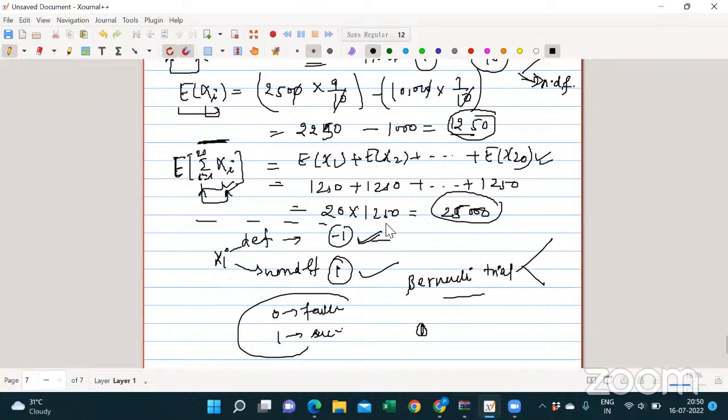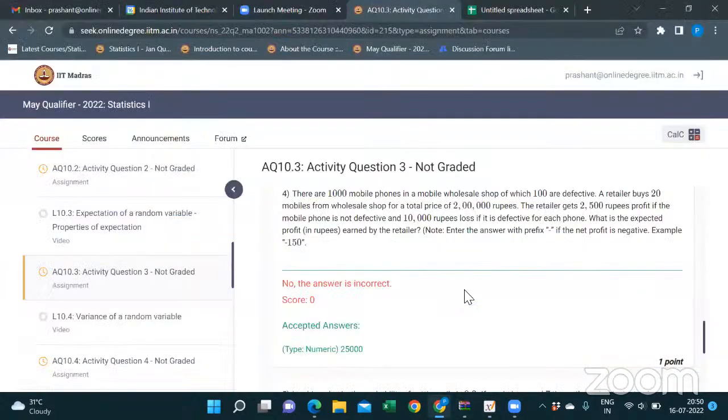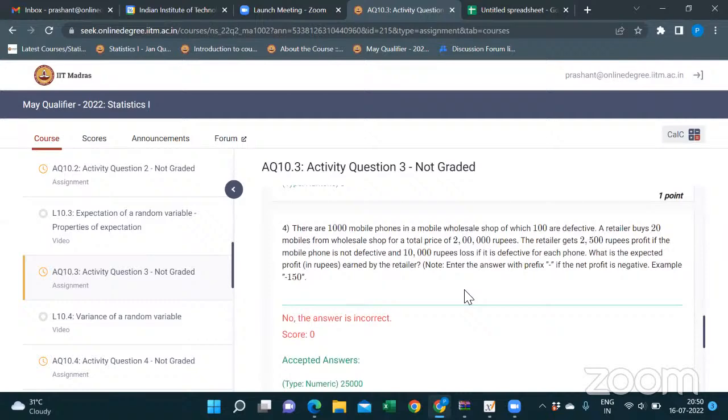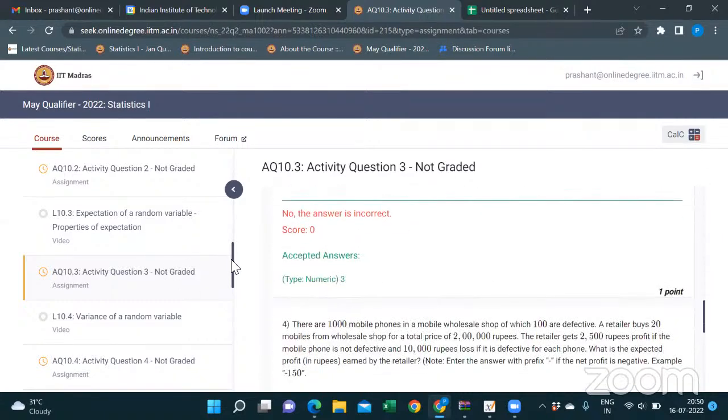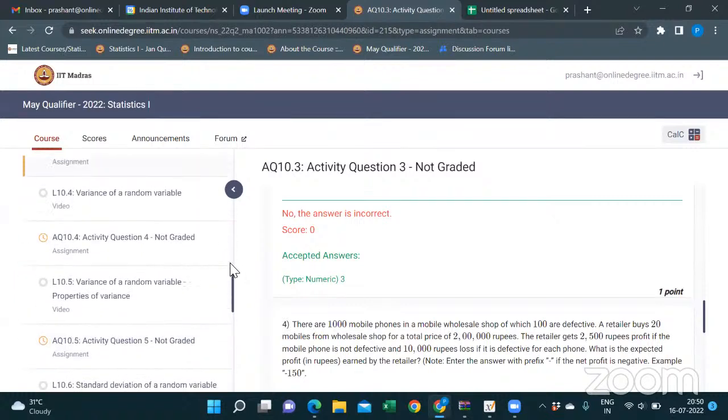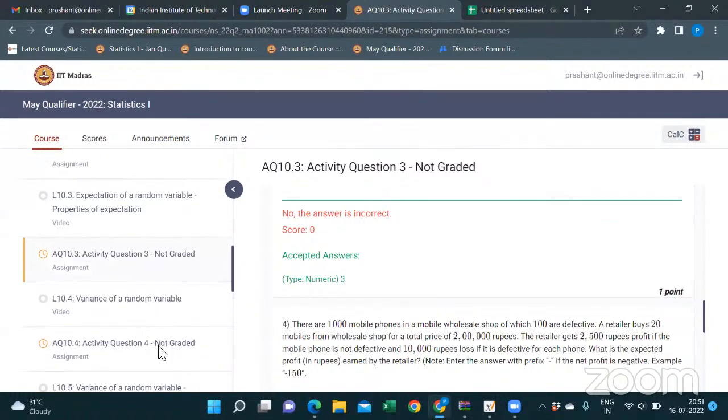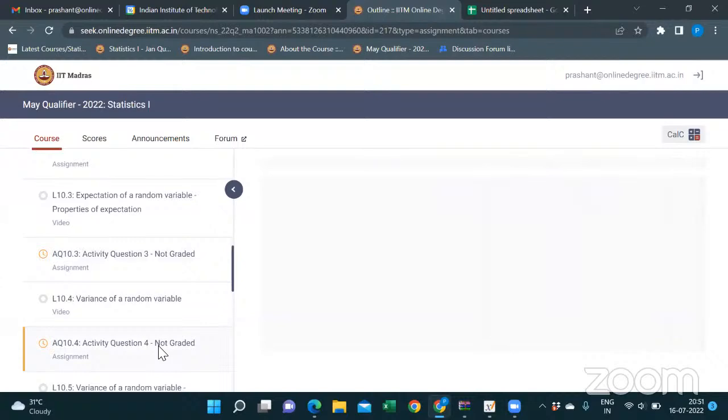Sir, apart from tossing a coin and rolling a dice, where can a Bernoulli trial be used? We saw that a Bernoulli trial can be applied, but if we take 0 as a label then our answer will get diverted. Okay, let me search.